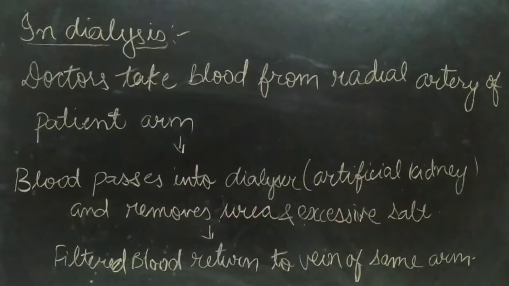In dialysis, when the person loses both the kidneys, doctors take the blood from the radial artery of the arm of a patient where the excessive unfiltered blood is present. Then they pass blood into the dialyzer, which is actually an artificial kidney or a machine which removes the urea and excessive salts from the blood and filters the blood.